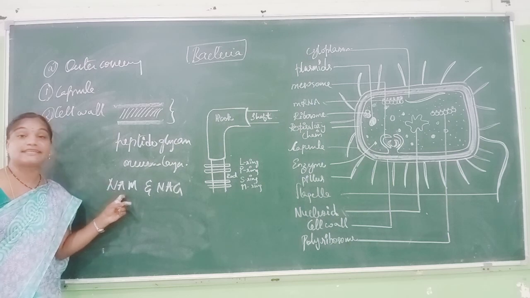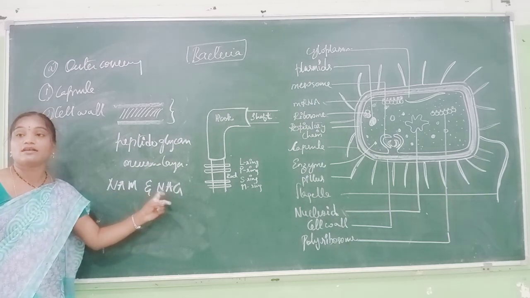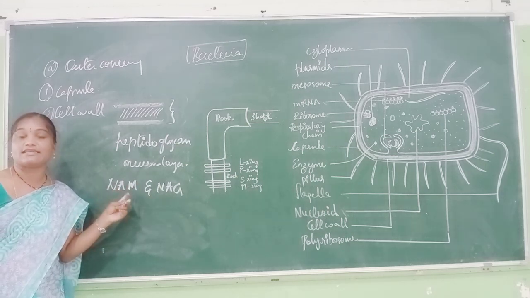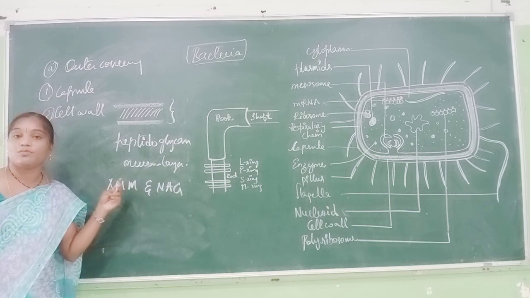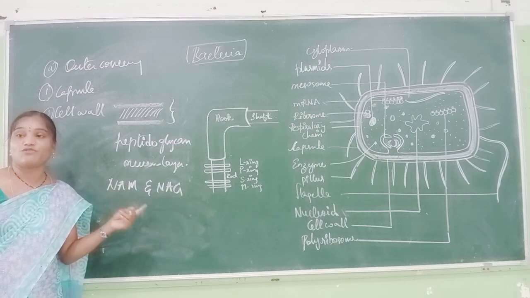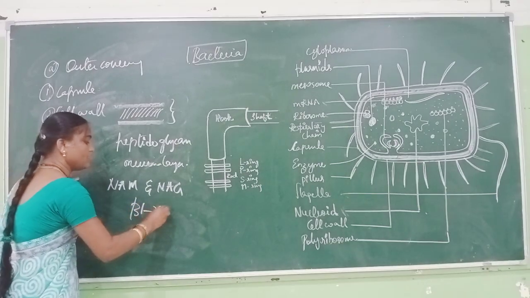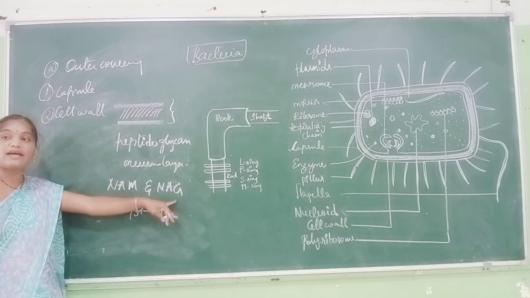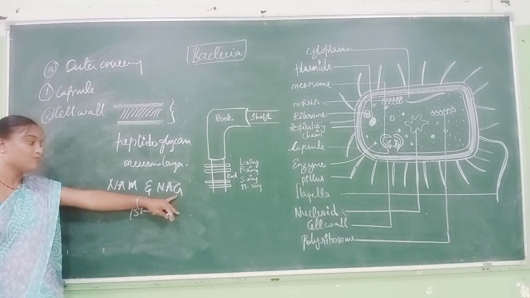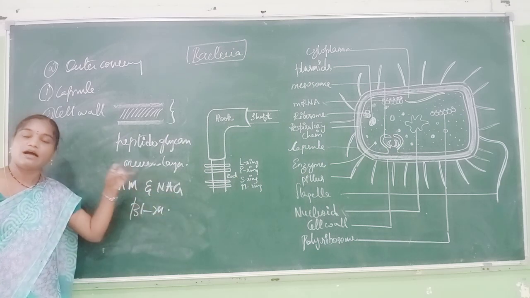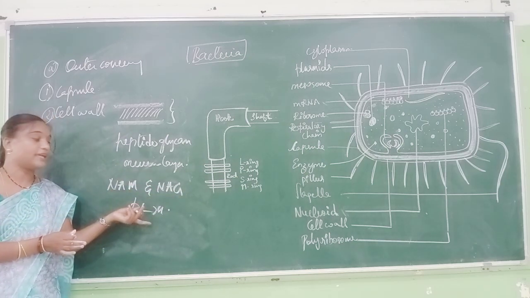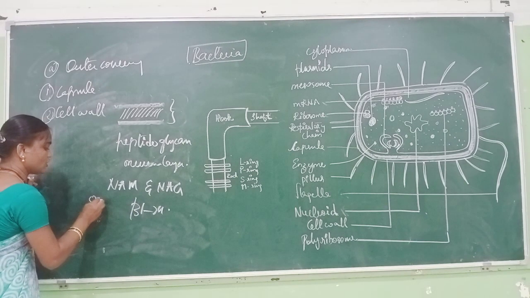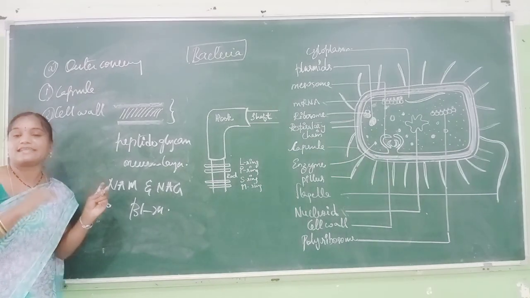Those are NAM and NAG, N-acetylmuramic acid and N-acetylglucosamine. Both of these mucopolysaccharides are attached with beta 1,4 linkage, and they also have a protein chain attached with the tetrapeptide.